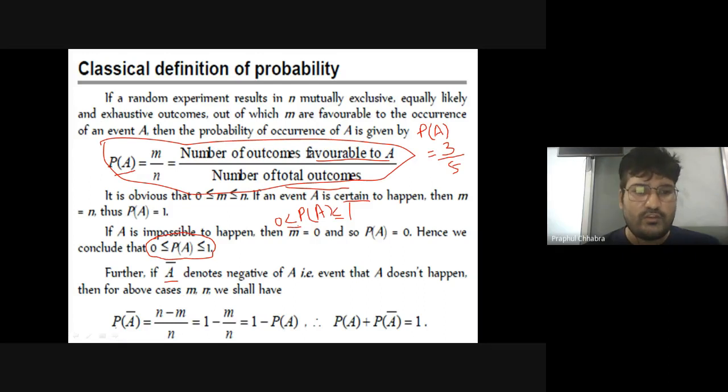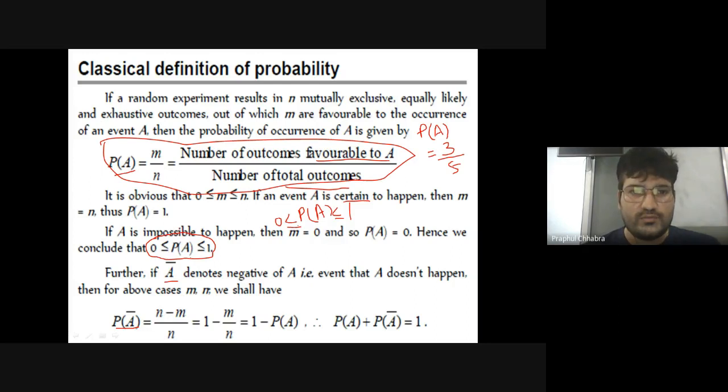The probability of A bar, that is the probability of not happening of event A, will be favorable outcomes to total outcomes. The formula will be the same. The classical definition, or classical formula, will be the same for every probability you want to find. So for the probability of not happening of event A, the formula is favorable outcomes corresponding to that event divided by total outcomes.